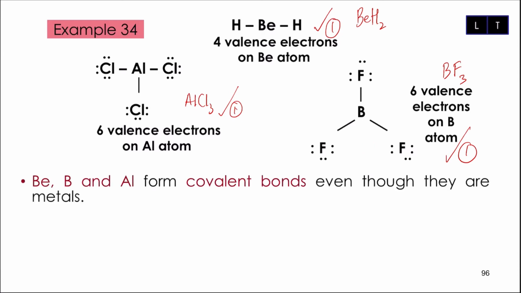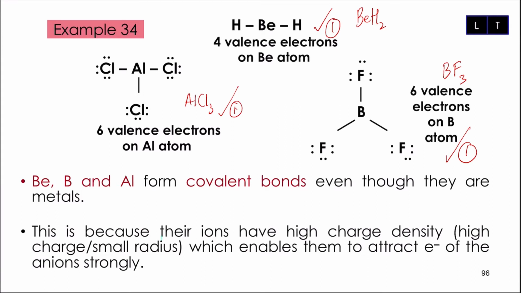Because Be, B and Al form covalent bond. Dia ada tendensi untuk share walaupun dia adalah metal. So what is the reason? Because their ions have high charge density. Maknanya dia ada density of electrons yang tinggi, bermaksud size dia kecil, yang menyebabkan mereka boleh tarik electrons from anion strongly. So in this case, boron has high charge density. That is why dia akan tarik fluorine untuk share the electron. That's why covalent bond terhasil.